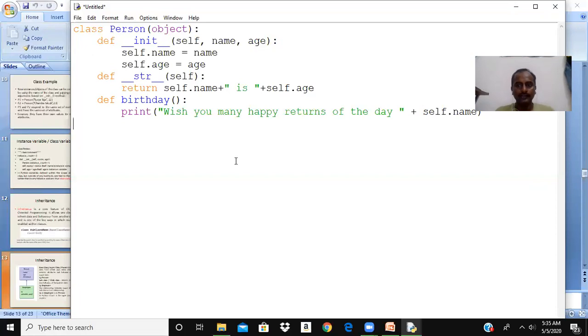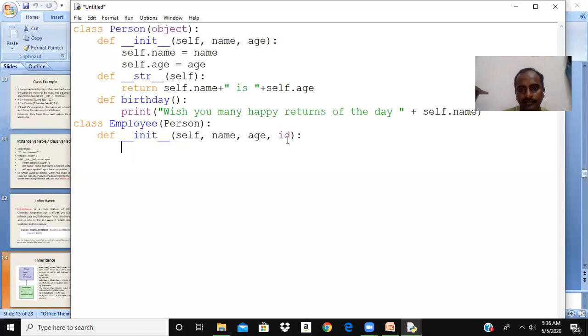Now I want to inherit this class with the employee class. So I'm writing class employee. To inherit, I need to pass the name of the class which I'm inheriting, that is the super class, in the parenthesis after the name of the new class, that is employee. So I want to define this init method, with self, name, age, and additionally we have an id here. This id is nothing but employee id. Let us assume EID I'm taking it as.